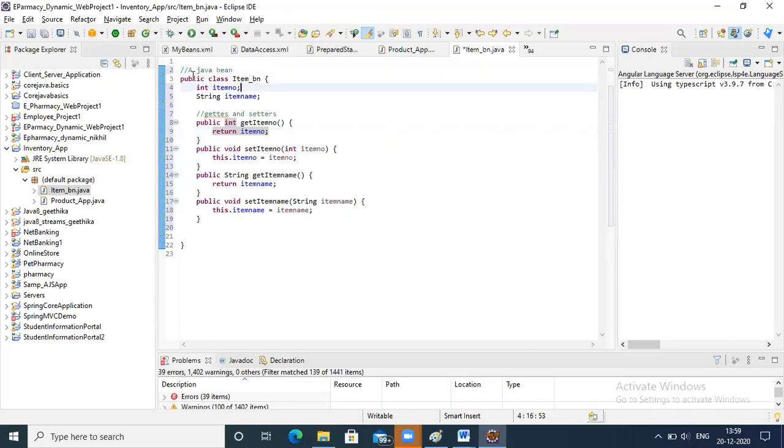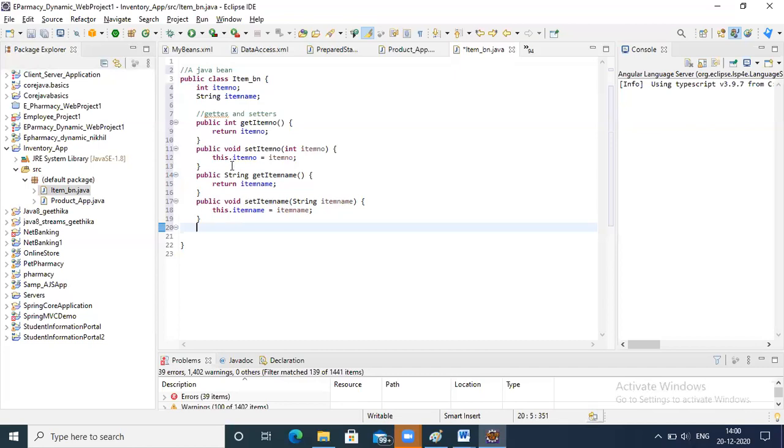That's what I'm saying. In a bean, you don't write methods. It is not that we cannot write them. You can write an add method here, but then it will become a class. It doesn't remain a bean. If you want it as a bean, then you don't put this method here. If you put a method, then it is a normal class. That is the simple difference.